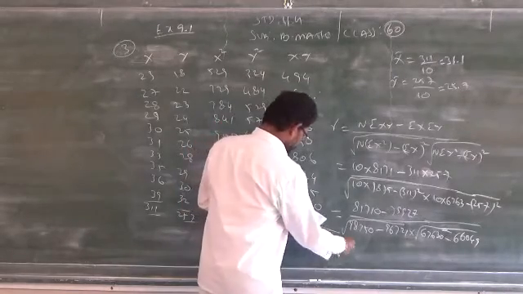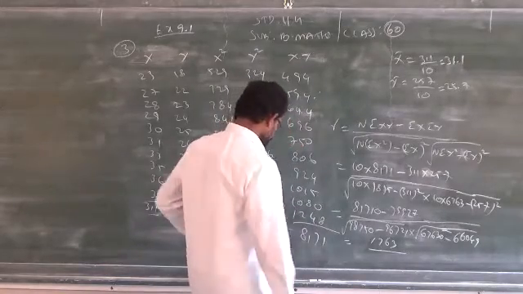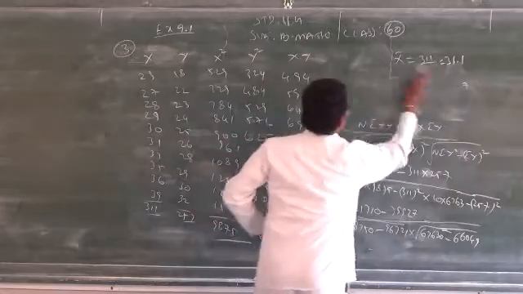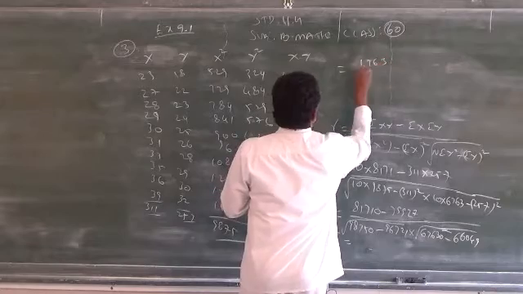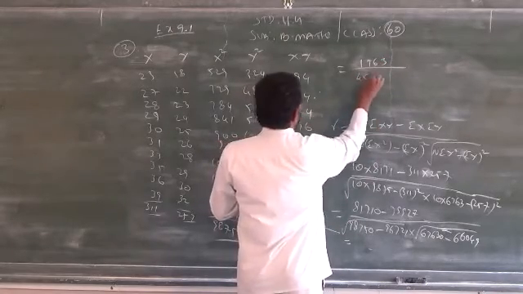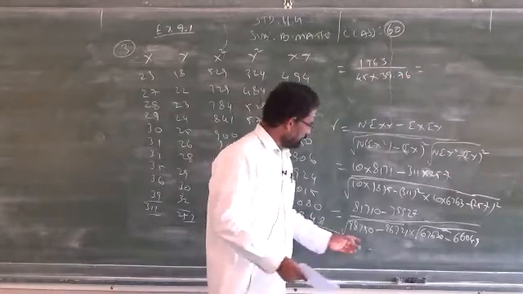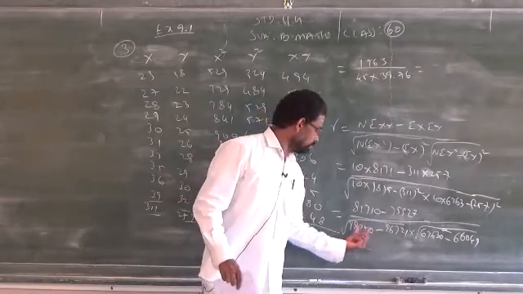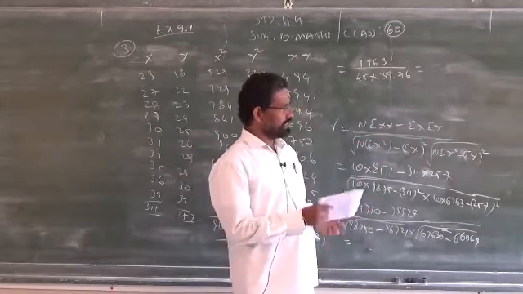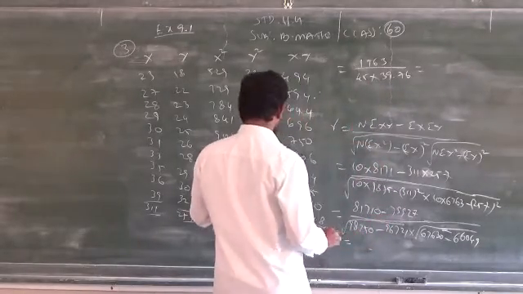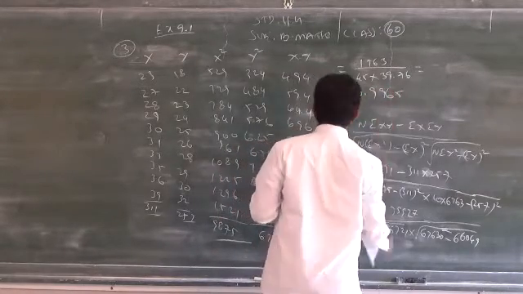Finally, you will get the answer 1763 over 45 into 39.76. I will write down this answer straight away. See, subtract these two, take square root. Subtract these two, take square root. Subtract these two, write down as it is. When you multiply and divide, you will get 0.9965. That's the answer. Clear?